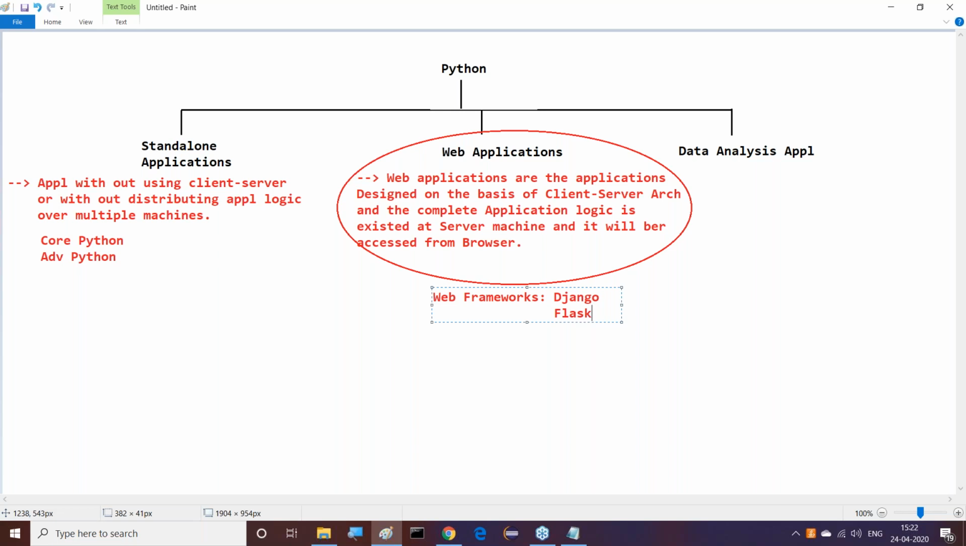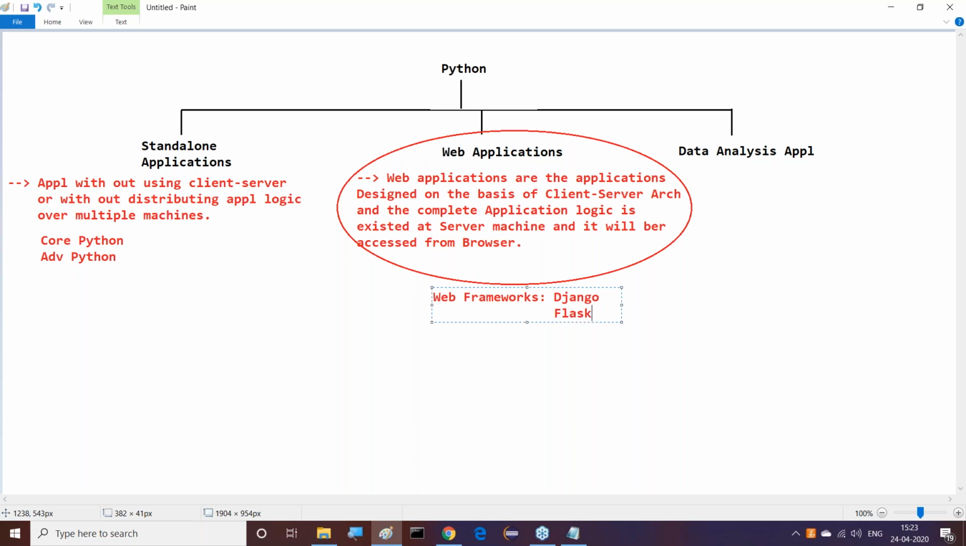we require basic Python. Python is sufficient. Normal Python is sufficient, core Python and advanced Python. That means object orientation, exception handling, multi-threading, along with our fundamentals and functional programming. That's sufficient to prepare standalone applications. But to prepare web applications, basic Python is not sufficient. Core and advanced Python both are not sufficient. Apart from that, we require some extra thing, that is called a framework.